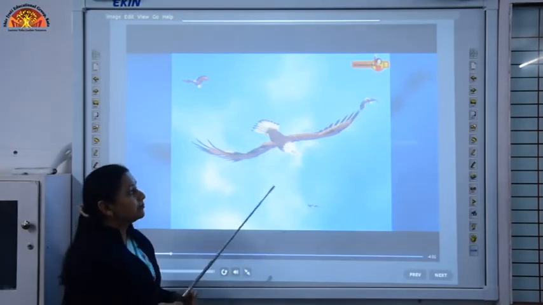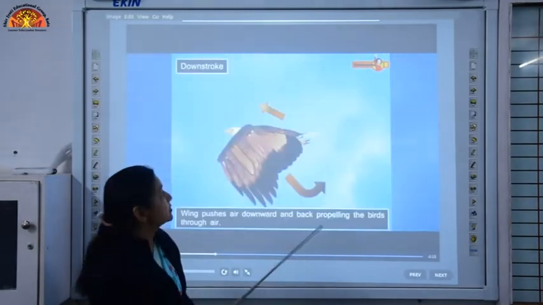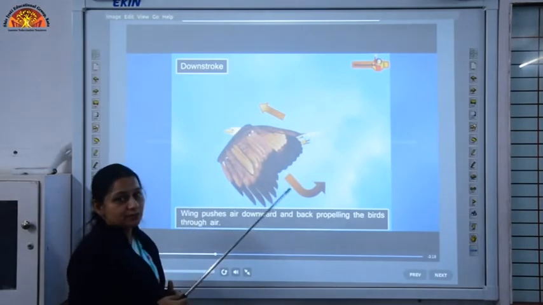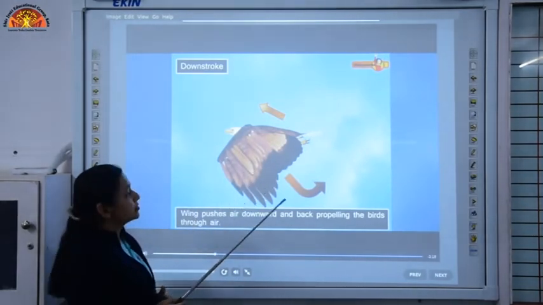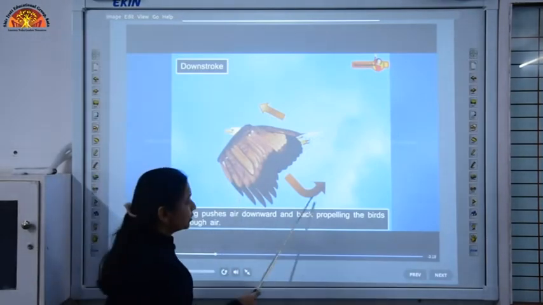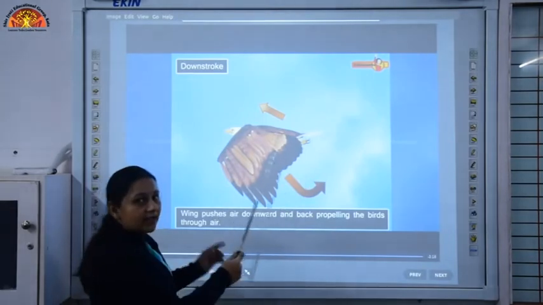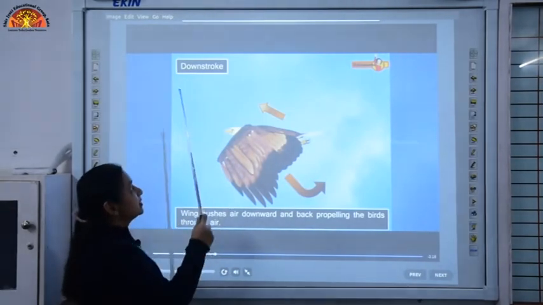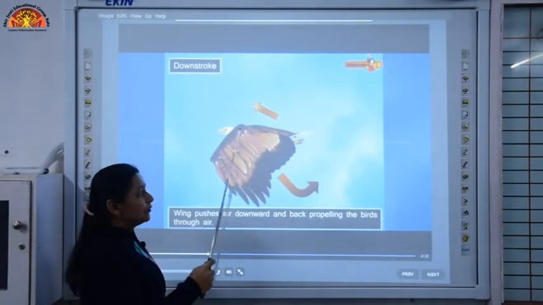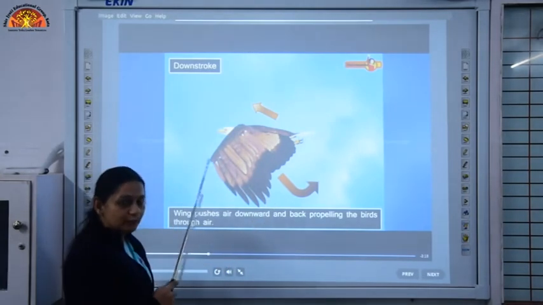How does it fly in the air? With the help of wings, and these wings produce two types of movements, that is downstroke movement and upstroke movement. What happens in the downstroke movement? The wings push the air downwards, propelling the bird through the air. In the downstroke movement, the bird is able to move forward. When the wings are in the downward position, the bird moves forward.